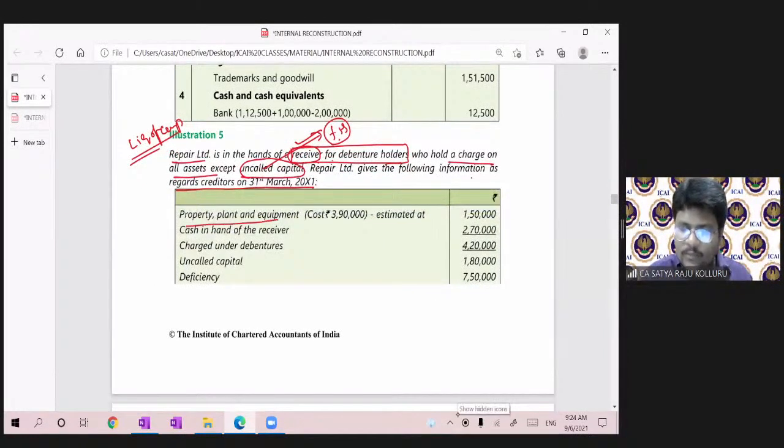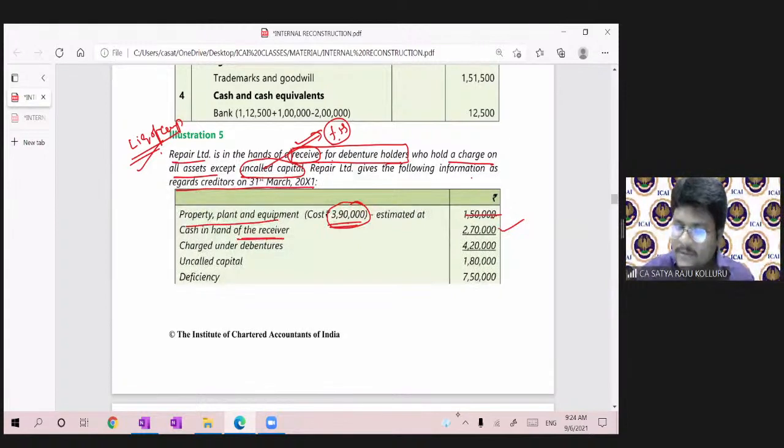Property, plant and equipment cost 3,90,000, estimated at 1,50,000. I don't need the estimate. I need only the cost, which is the book value. For the balance sheet, estimates don't come. Why is he given the estimate? Again, I am telling you, it is from the liquidation point of view. I need only the book value. Cash in hand of the receiver, which is an asset, I will consider it.